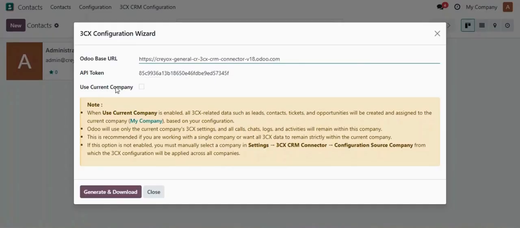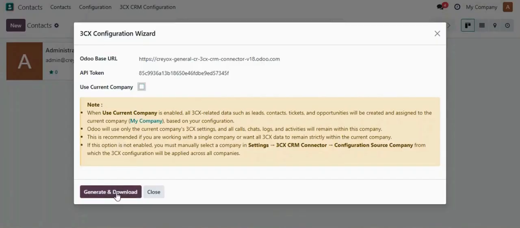Talking about this option, use current company. If you enable this option, you can see currently you are in My Company. So whenever records are created, like ticket, lead, or contact, they will be created only in My Company. If you switch to another company in your database, you won't be able to see those records there, because you have enabled this multi-company lock. But for now, I'm not enabling it.